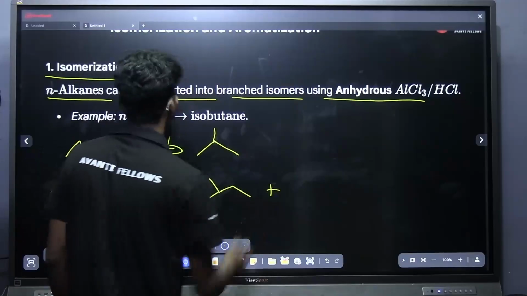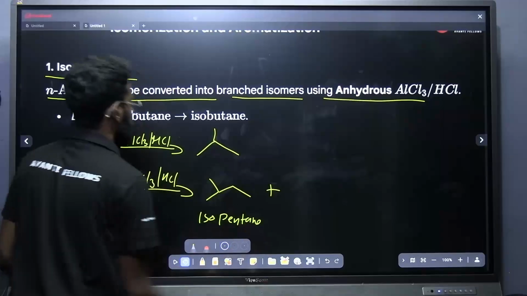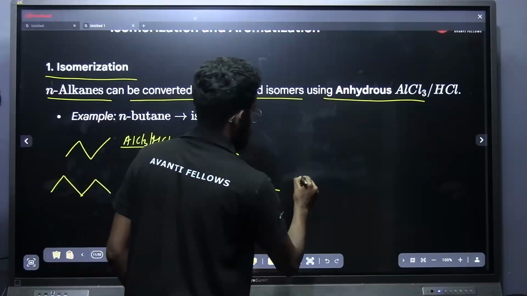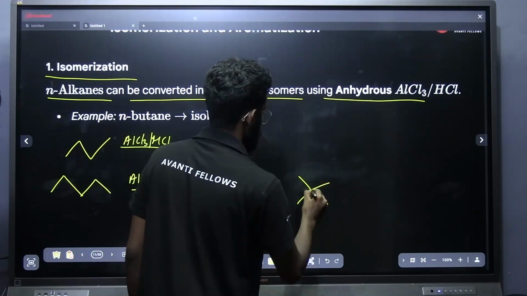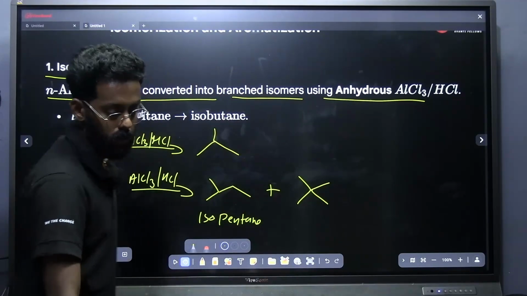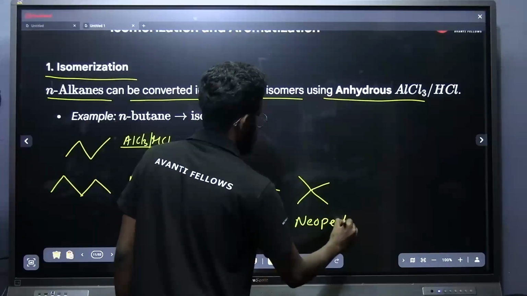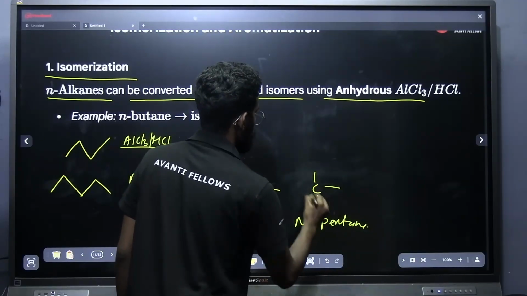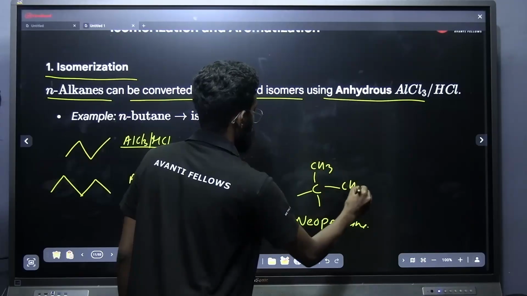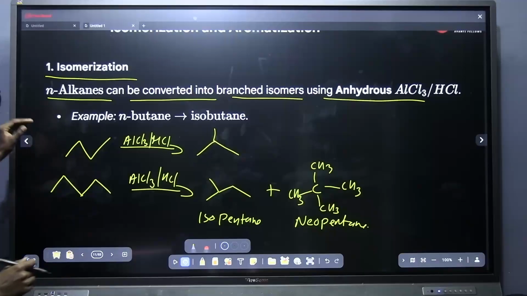And I can also make neopentane. So this is one of the properties of alkanes, that is isomerization.